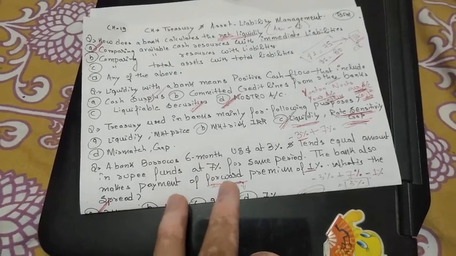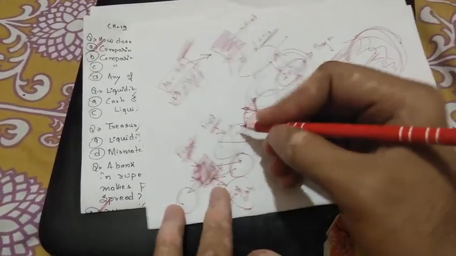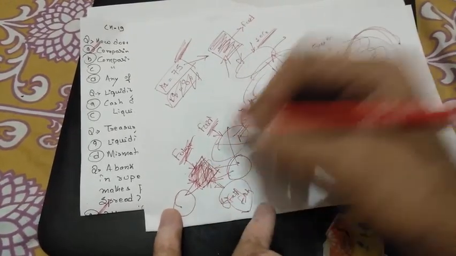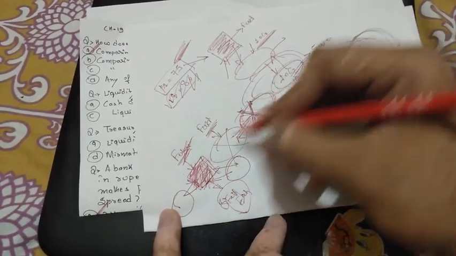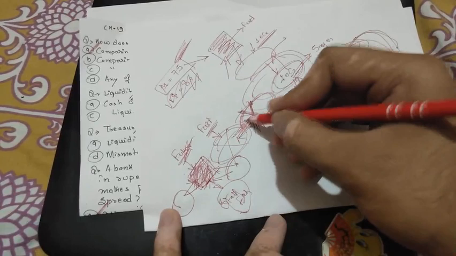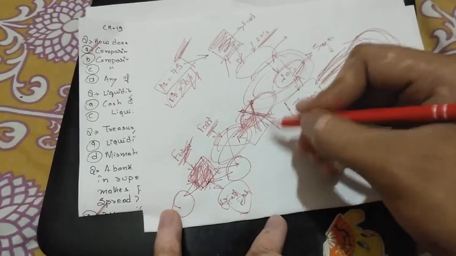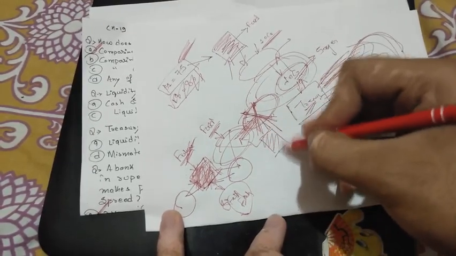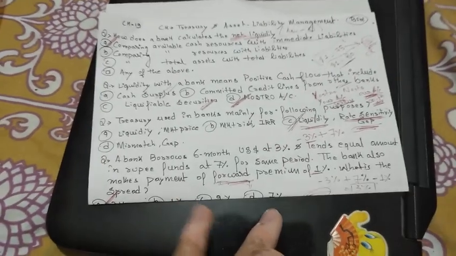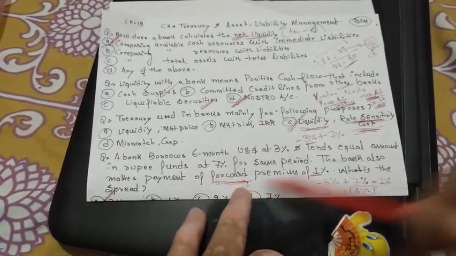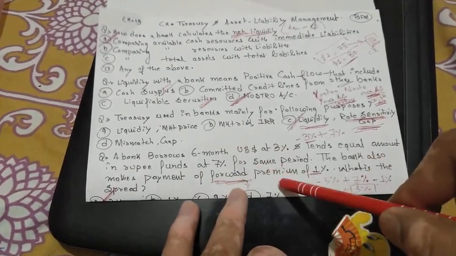We have discussed that in the forward, in the future, there is a third party, and in the forward there is an agreement, and in the agreement a premium needs to be paid. That's the purpose of the forward agreement. A premium is to be paid, and the bank is paying the forward premium here.